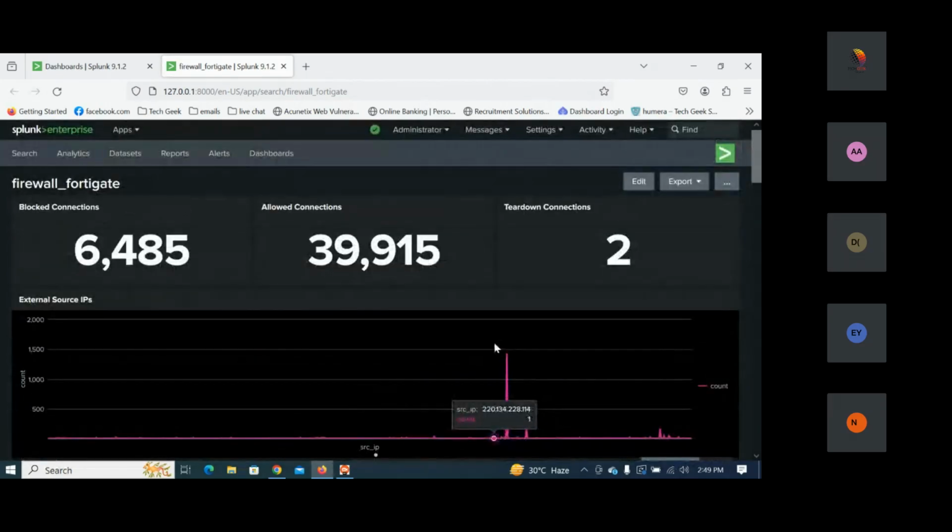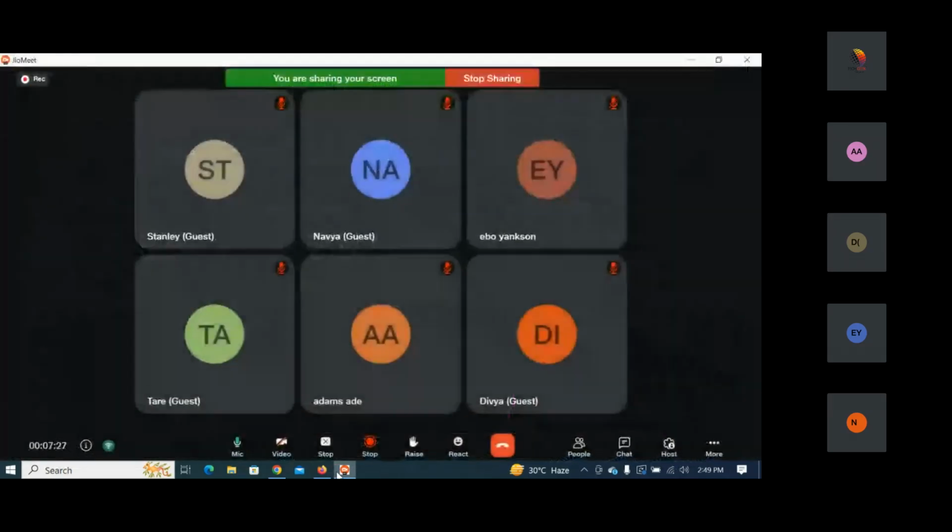Now before I go ahead, I want everybody to please unmute and talk to me. Adam, Divya, Tariq, Stanley, everybody. What do you want me to do? If you want me to do this complete dashboard in today's session, we can create the complete dashboard again to clear all your doubts. Or do you want me to do yesterday's part?